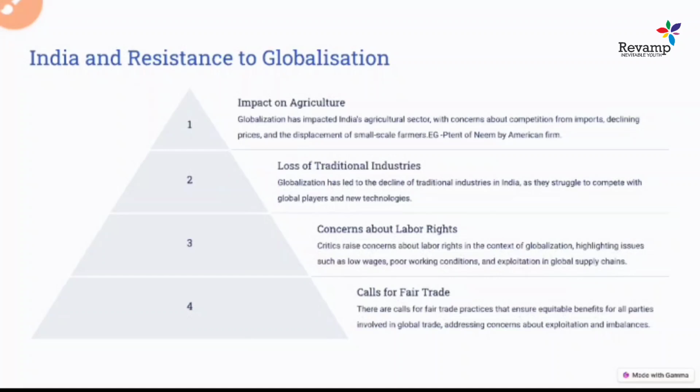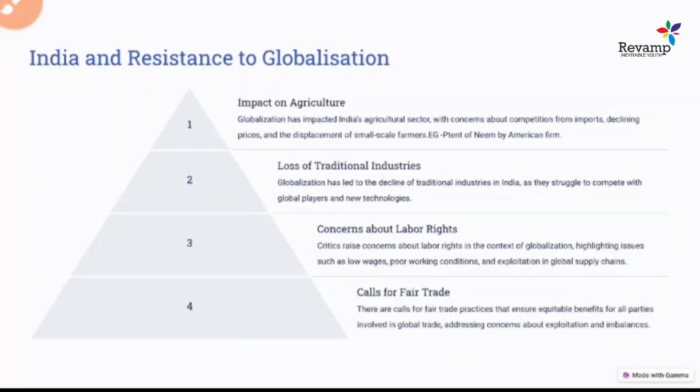India wanted to be strong in the defense sector, where India is going toward the indigenization of defense. Even with traditional industries, we are reviving them. The government started giving a lot of subsidies, strong labor laws, and a lot of acts on fair trade practices were created by the government. So these are the changes that started coming with this issue, and in this form we are doing some sort of resistance against globalization.